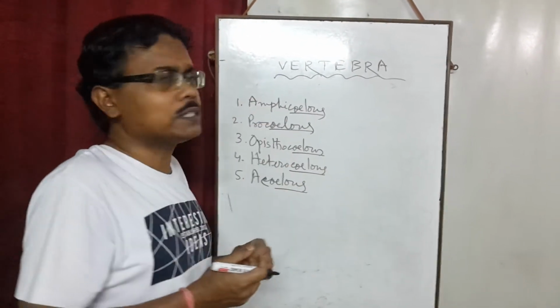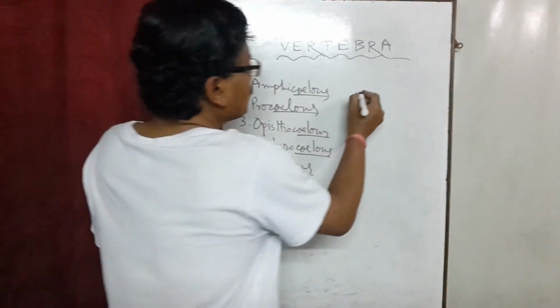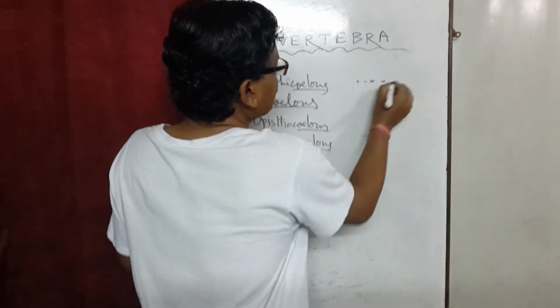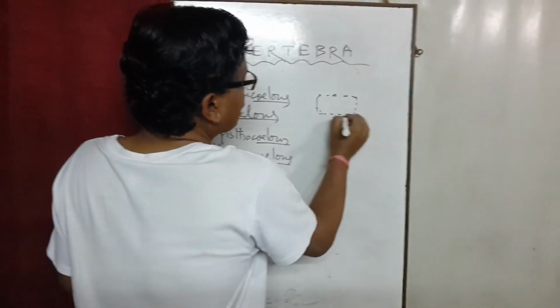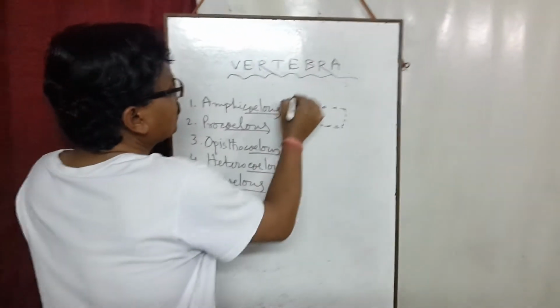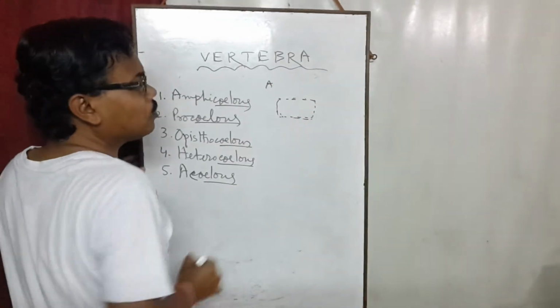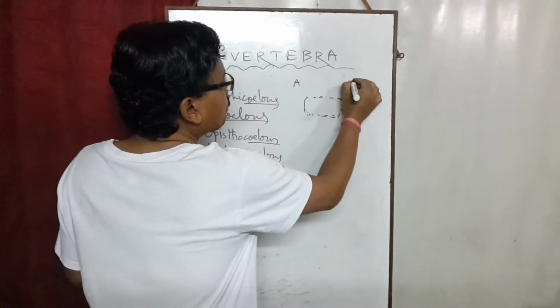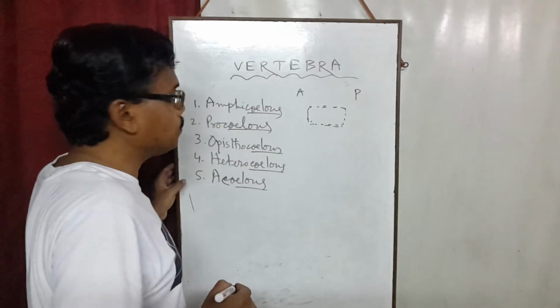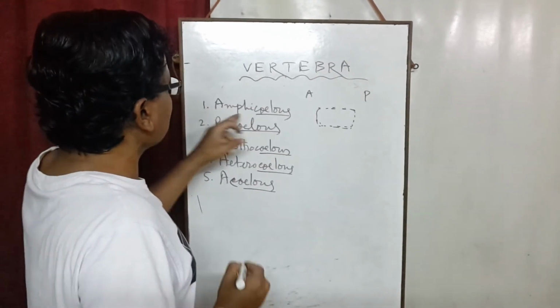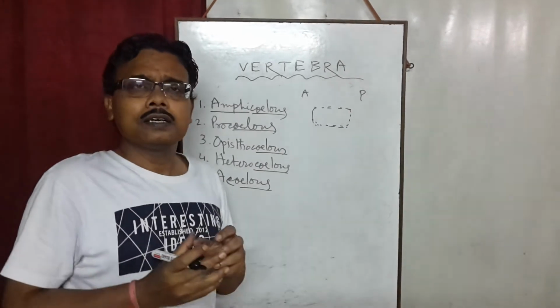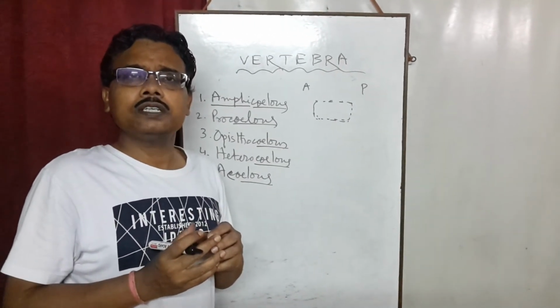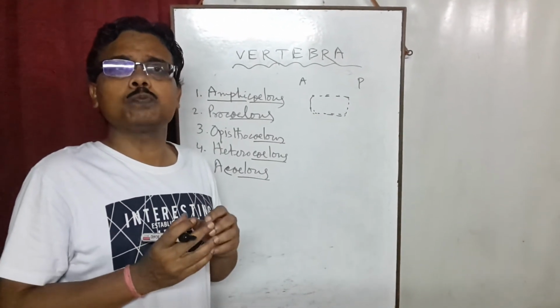The first one is Amphicoelus. Suppose this is a vertebra, and this is the anterior side of this vertebra, and this is the posterior side. Coelus is the presence of cavity in the centrum. Amphi means both.